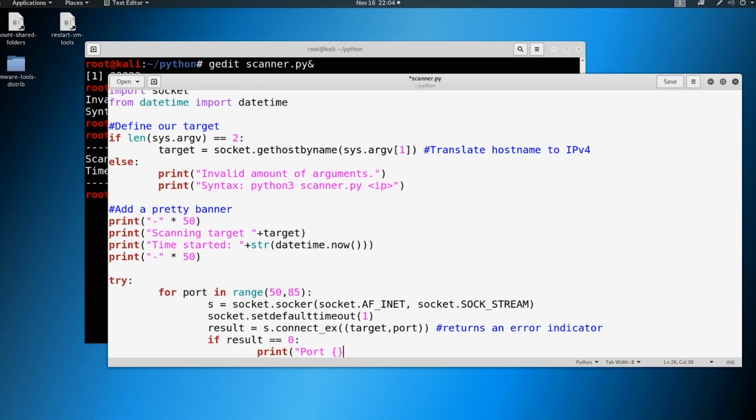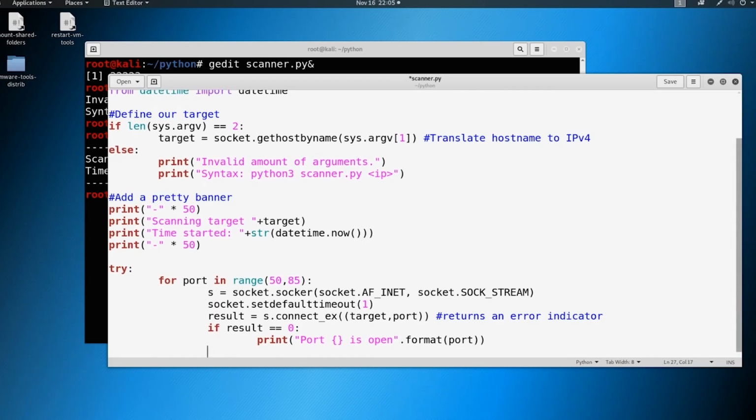We'll throw this in here this time for a placeholder instead. We'll say is open, and we'll do format port. And then one more thing, I'll close it out and we'll walk through this one more time so that it all makes sense. Okay, so then we're closing the connection. Okay, so we've got this try statement. Let's walk through it one more time. We've got a for loop here. Remember, for is just an iterate. We're going through an iterate.